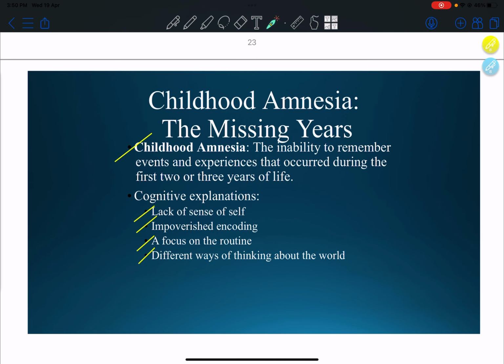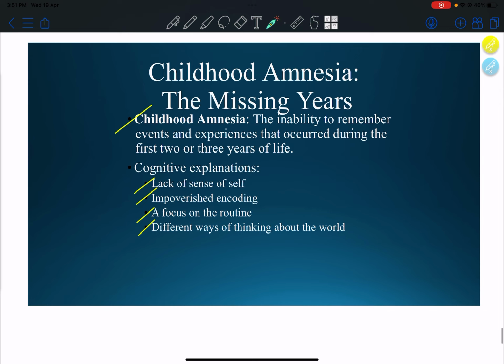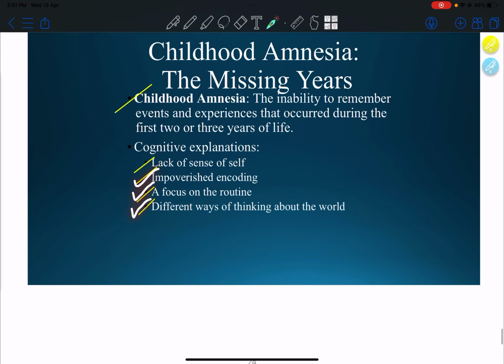Childhood amnesia, the missing years. Childhood amnesia is the inability to remember the events and experiences that occur during the first 2 or 3 years of life. Cognitive explanations are the lack of a sense of self, impoverished encoding, a focus on the routine, and different ways of thinking about the world.